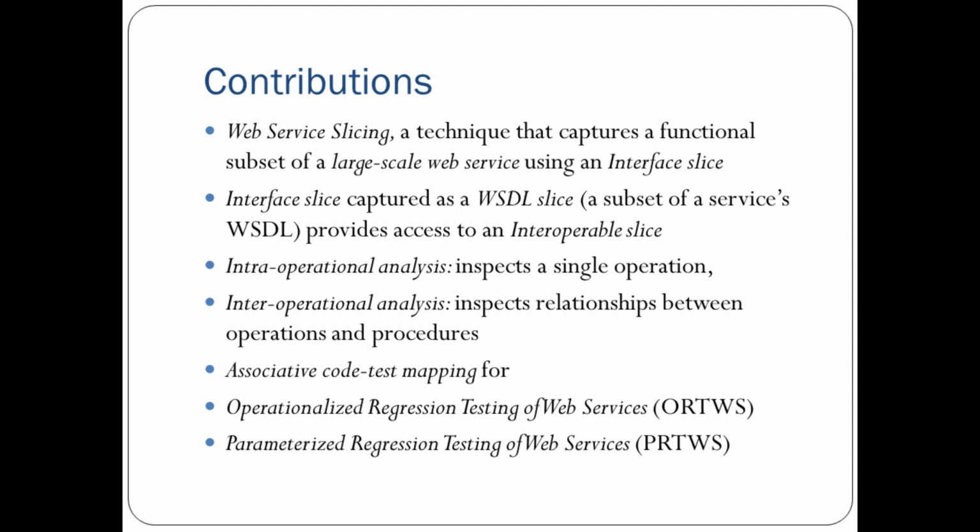Then associative code test mapping for operationalized regression testing of web services, and parameterized regression testing of web services. Associative code test mapping was proposed for these two kinds of regression testing.